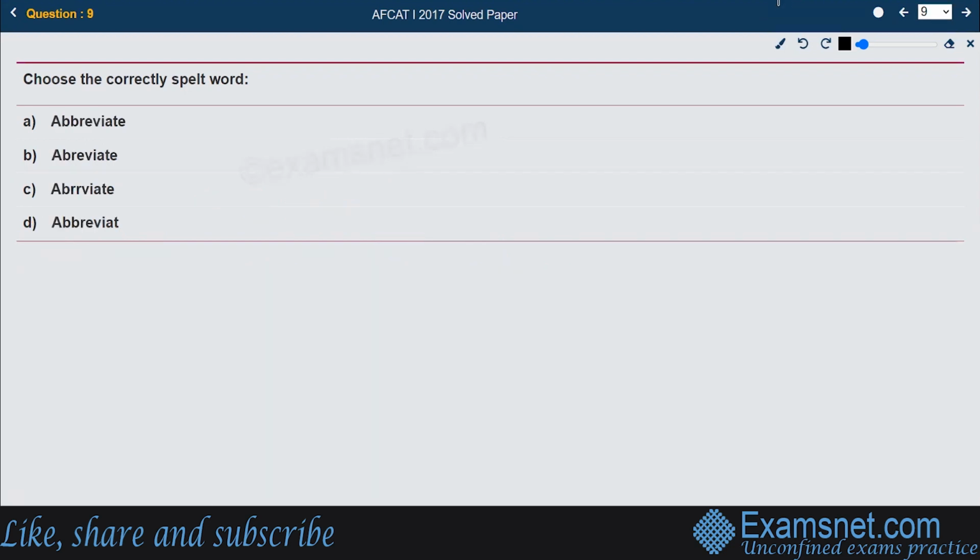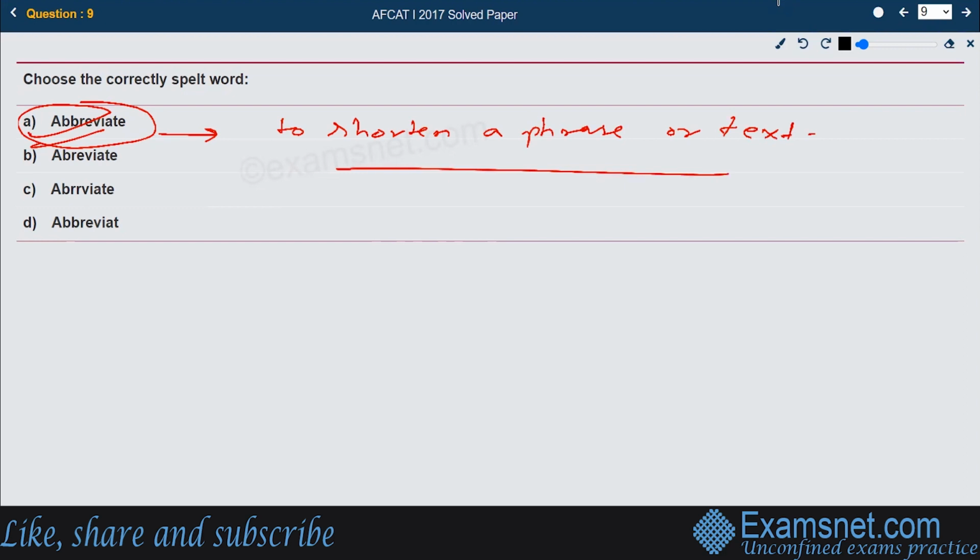Now choose the correctly spelled word. The option is abbreviate, so the right answer is A, abbreviate. This is the right spelling. What does the word abbreviate mean? It is a verb which means to shorten a word, phrase, or text. We generally use abbreviations for some large words. So that is where it has come from.